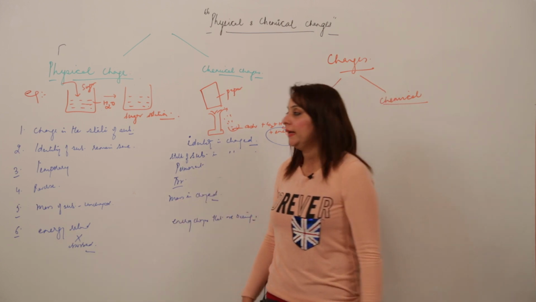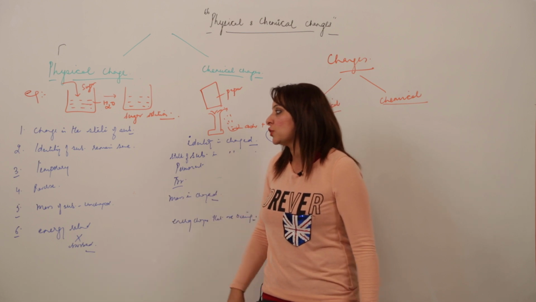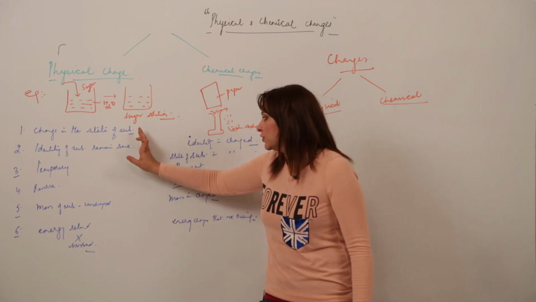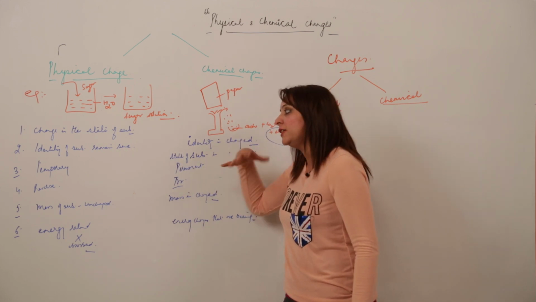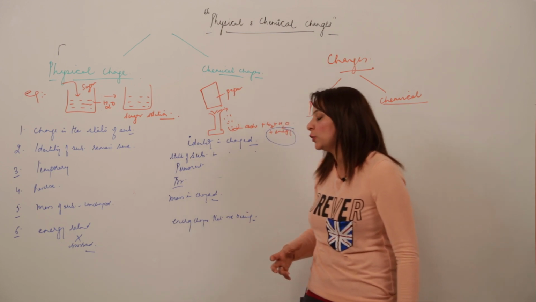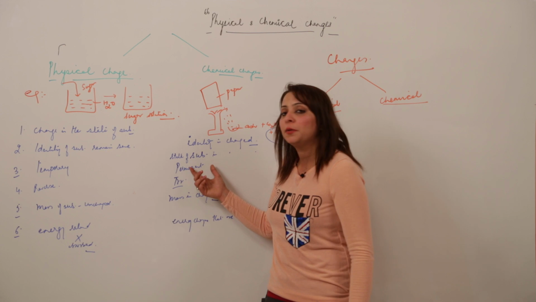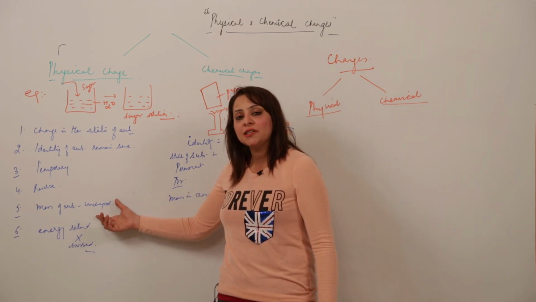Just have a look once again. In a physical change, the state of the substance just changes. In a chemical change, the state is not the point; the whole identity gets changed. In a physical change, the change is temporary and can be reversed, but a chemical change is permanent and cannot be reversed. It is irreversible. In a physical change the mass of the substance remains unchanged.